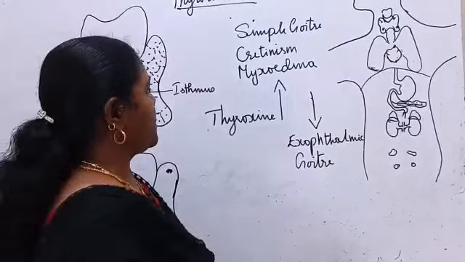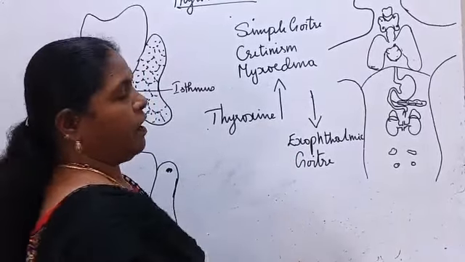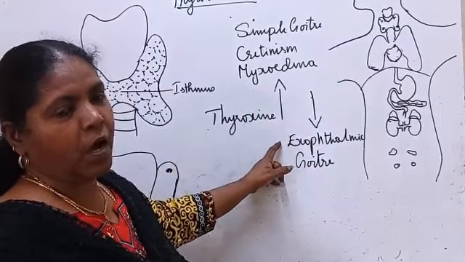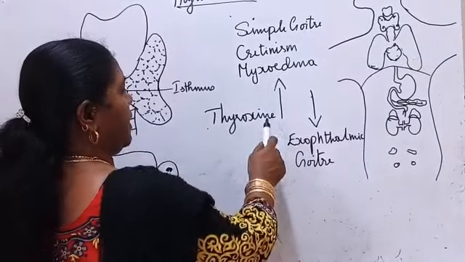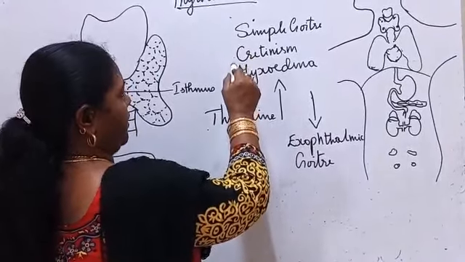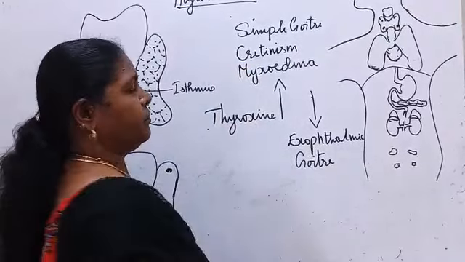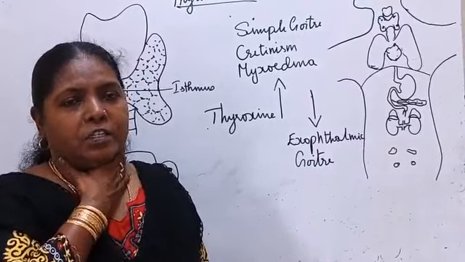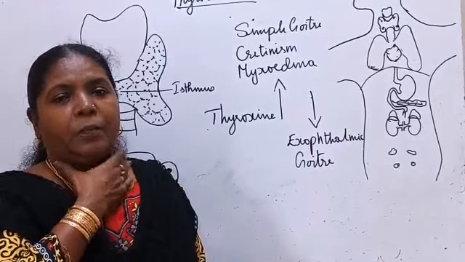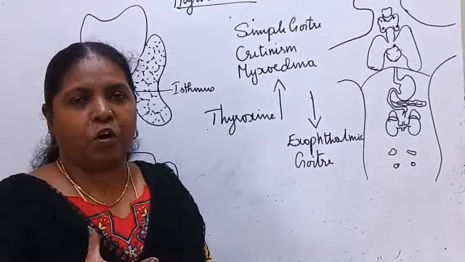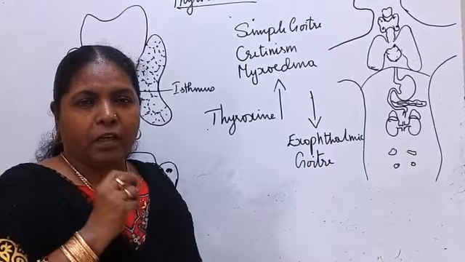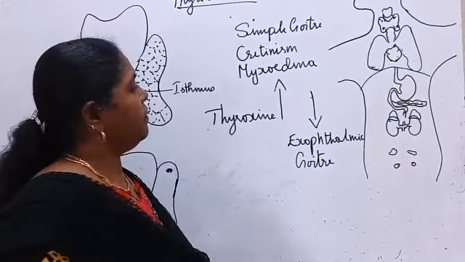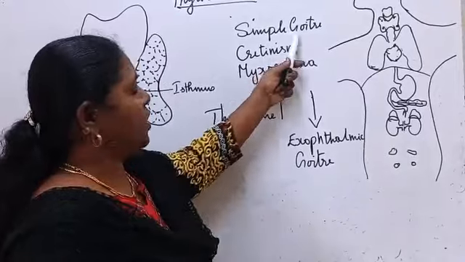If it secretes more, that is hypersecretion, it is hyperthyroidism. More secretion of thyroxine leads to hyperthyroidism. Due to this, we will get 3 types of problems. Simple goiter is swelling of the thyroid gland, swelling in the neck, this part. It is swollen because of less consumption of iodine. Due to less consumption of iodine, it leads to simple goiter.